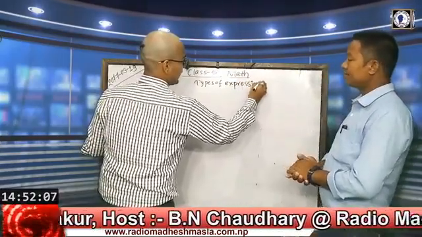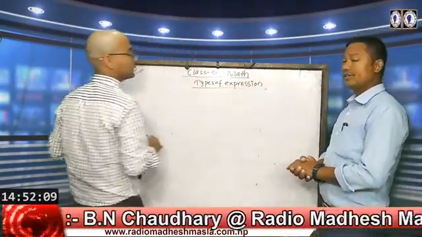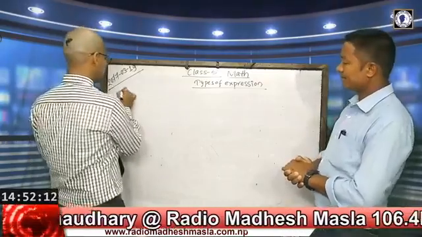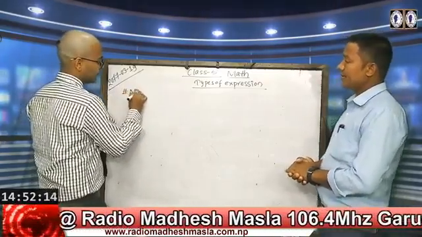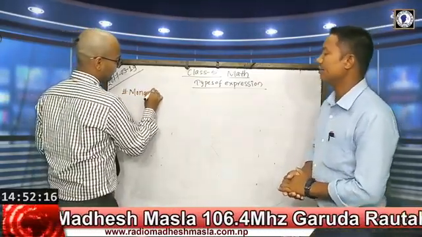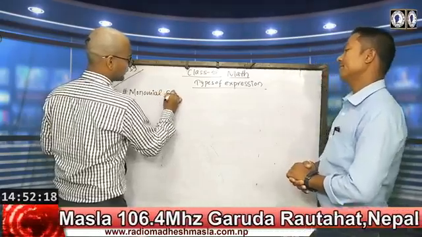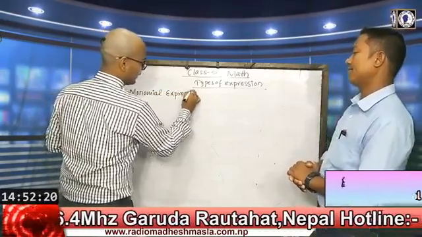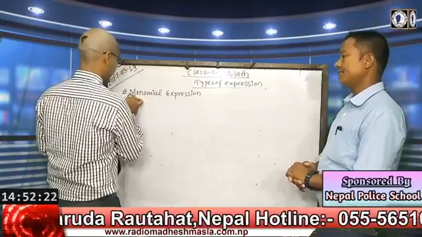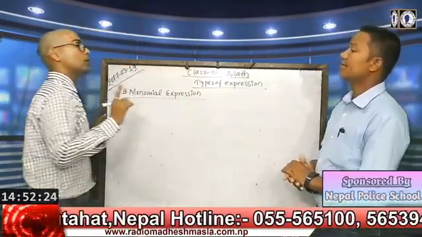Then after that we have the topic types of expressions. The first one is the monomial expression, where mono means one.